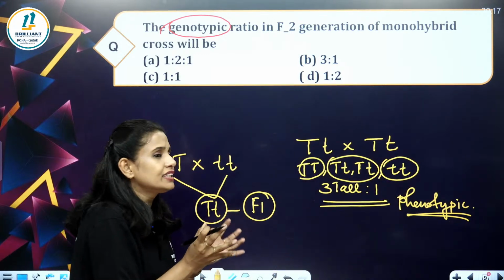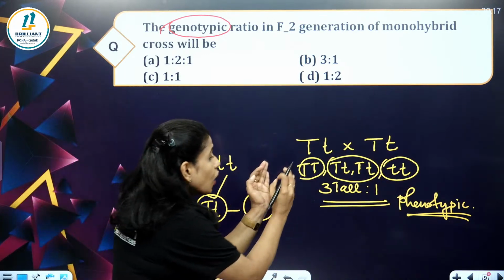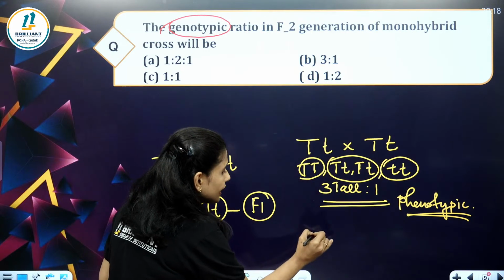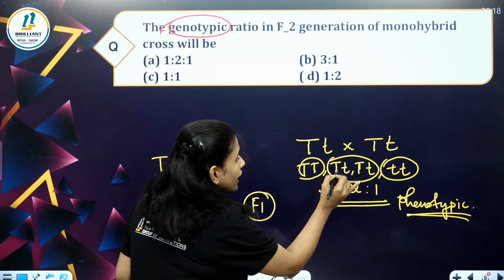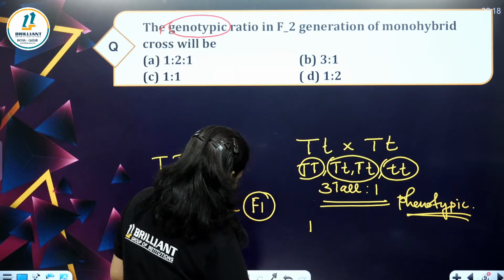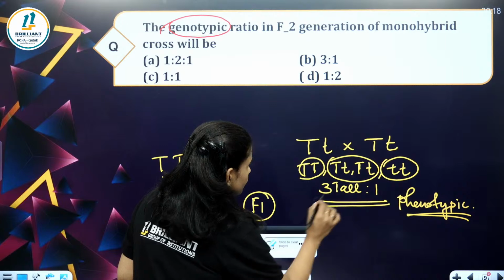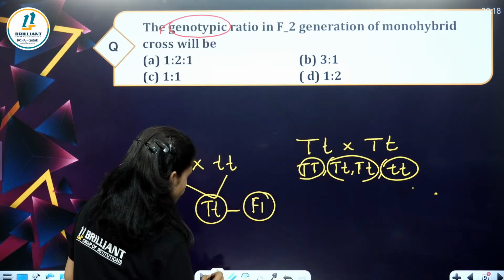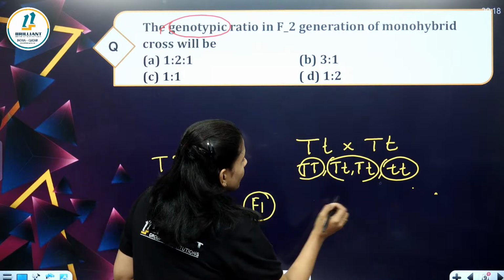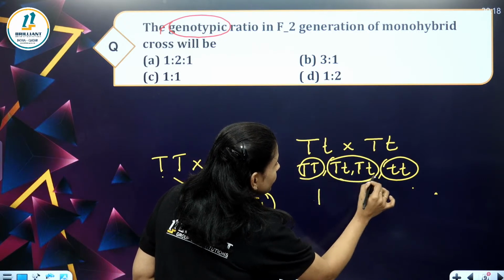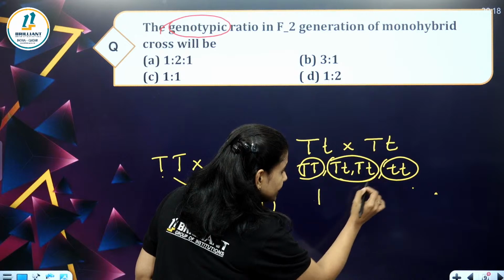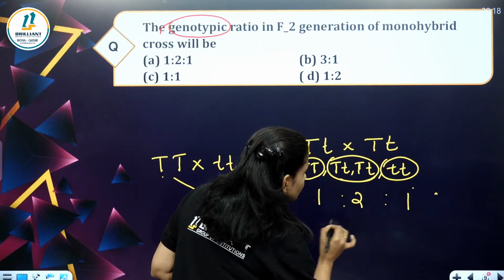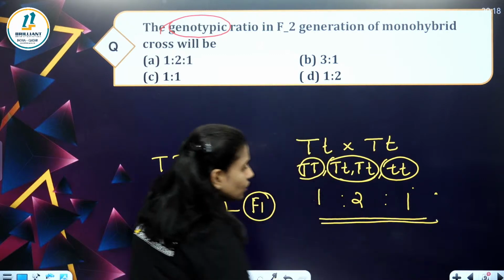Genotypically, capital T capital T is 1, capital T small t is 2, then small t small t is 1. So what is the genotypic ratio here?